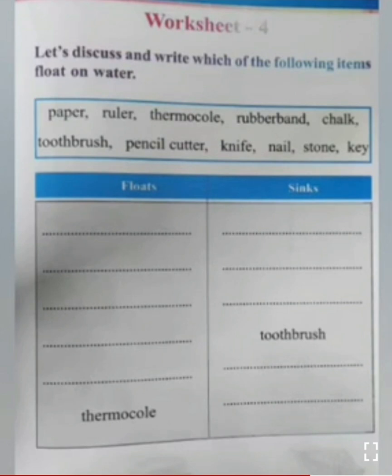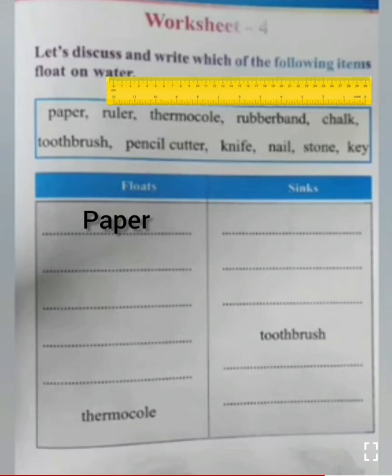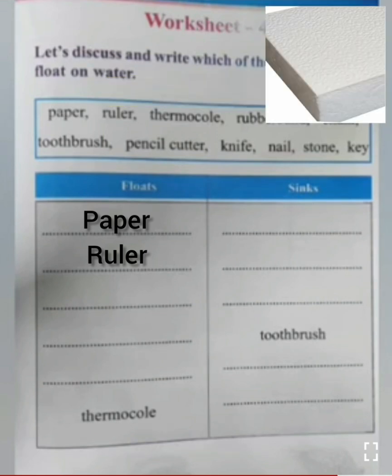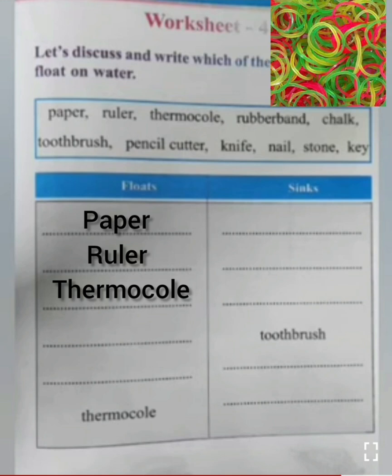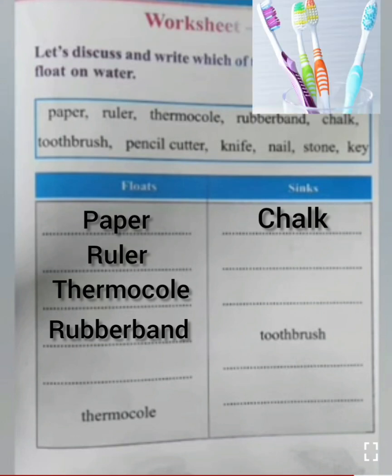Can you write this, children? See the first one, paper. It's floating. Ruler, wooden ruler, scale. It's floating. And the thermocol, it's also floating. And rubber band floats. Chalk sinks into water. Toothbrush, some toothbrushes will sink.